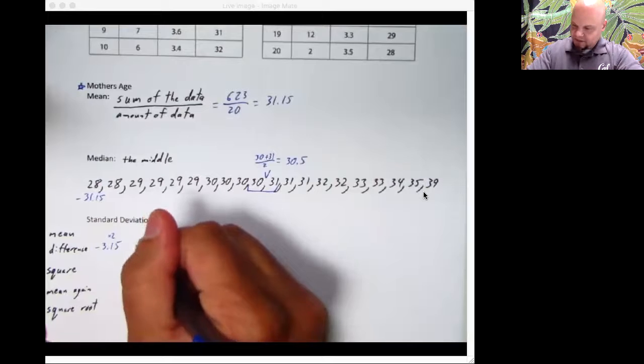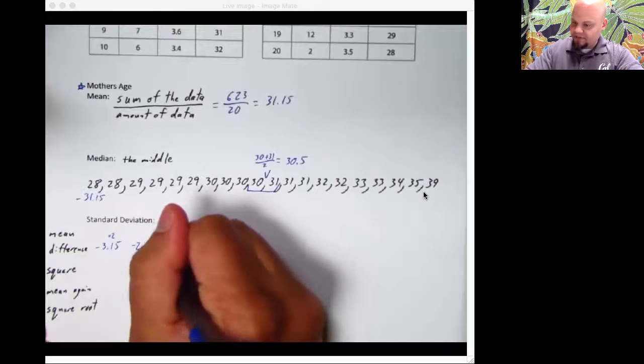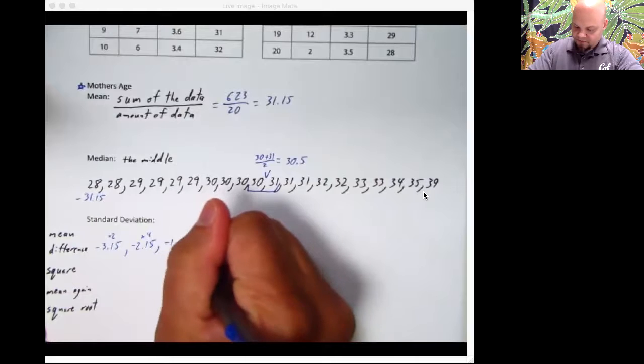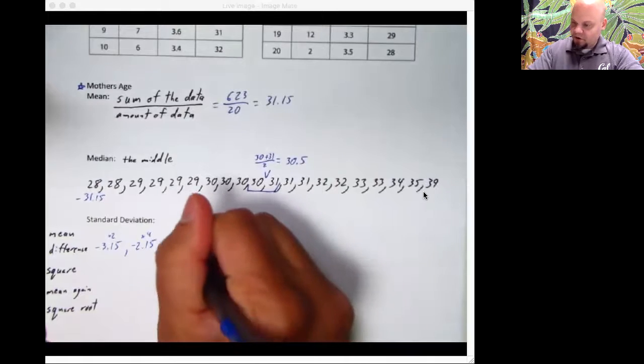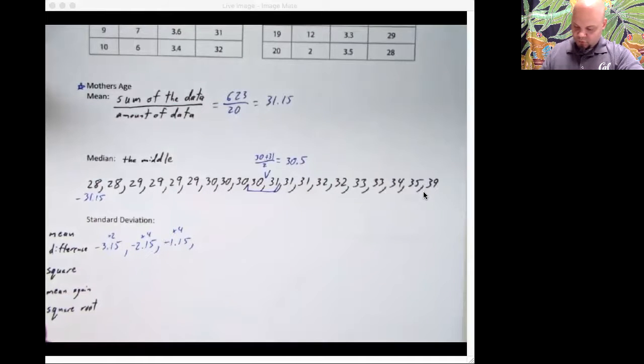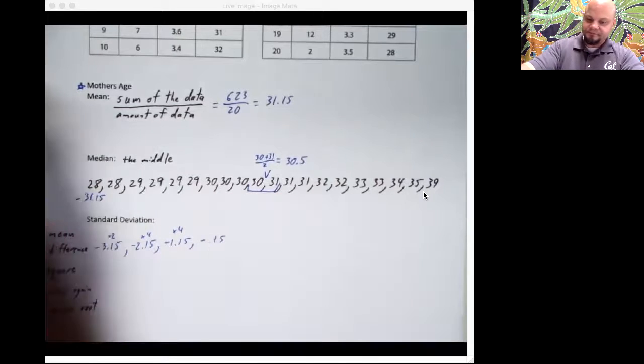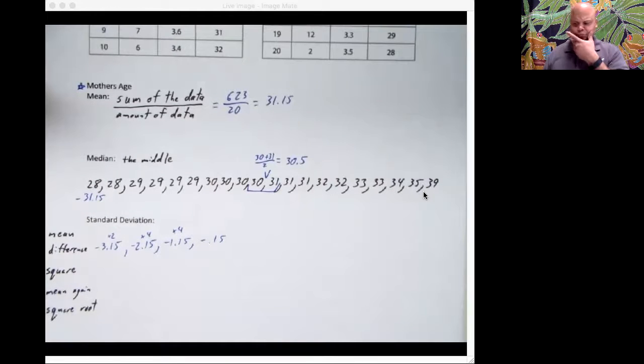Let's see, the next one will be negative 2.15 for those 29s, and there's 4 of those. Then negative 1.15, and there's another 4 of those. Let's see, negative 0.15. How many of those are there? Looks like 3.